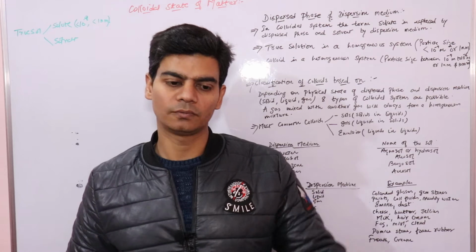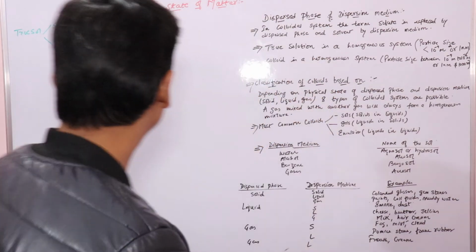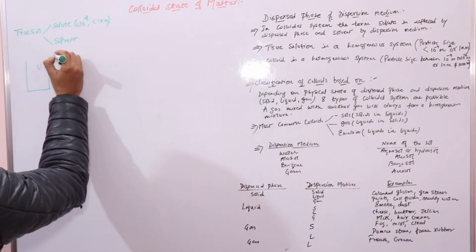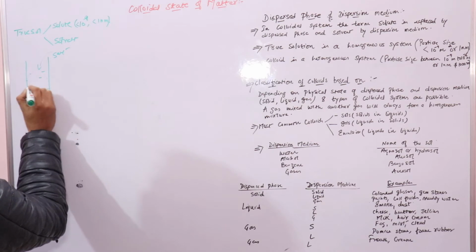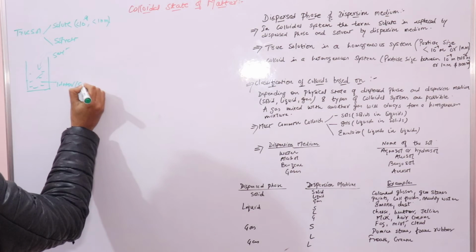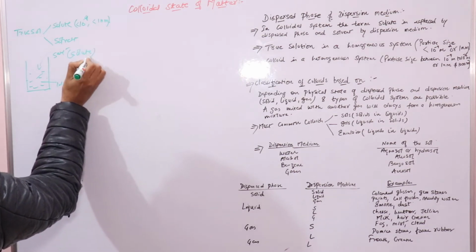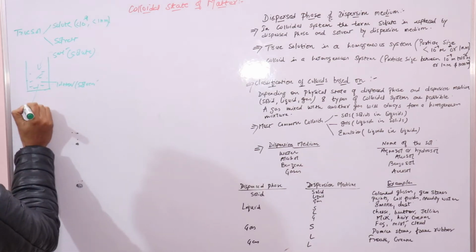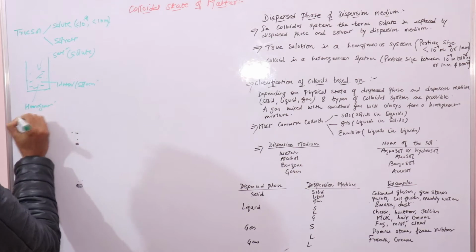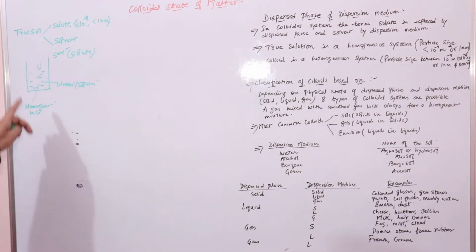For example, if you have a true solution, say salt in water, where water is the solvent and salt is the solute, this is a homogeneous mixture.